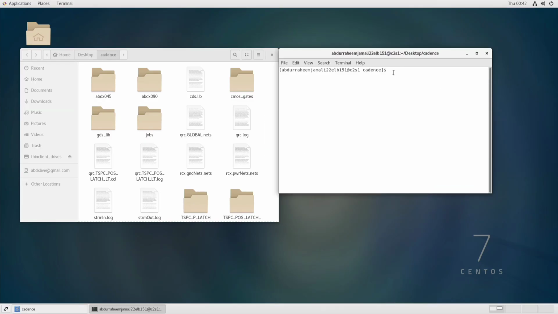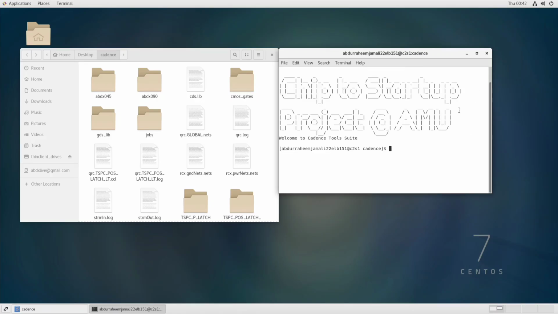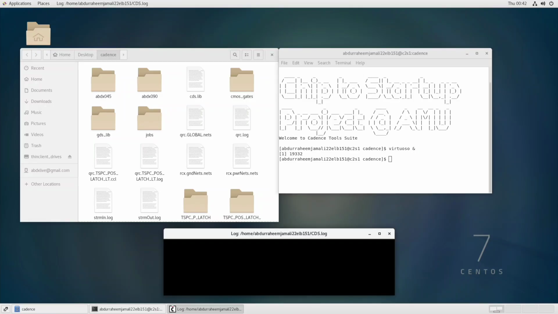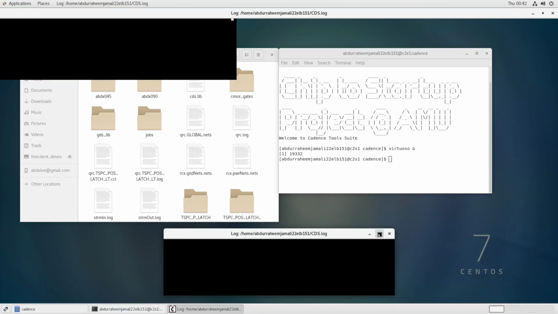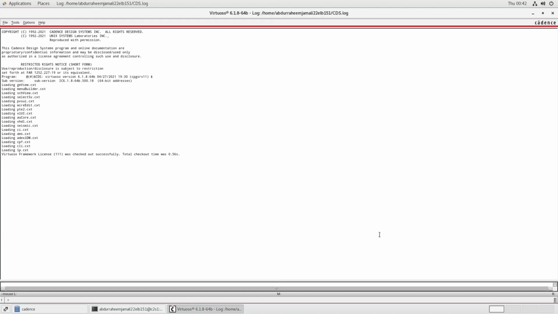Now here you have to write csh, enter, source space slash home slash cadence slash cshrc. This is what you need to type and enter. After that, type virtuoso space ampersand and click on enter. As we do these processes, our cadence log file opens. Here is our log file which has been opened.